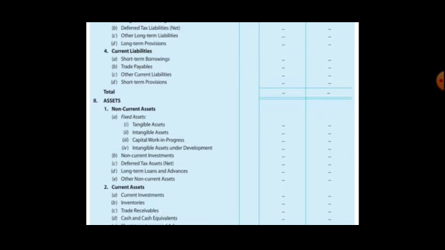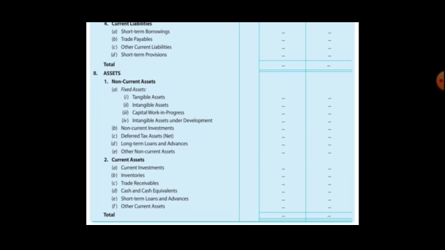And on the asset side, you can see non-current assets, that are fixed assets: tangible, intangible, capital work in progress, intangible assets under development, non-current investments, net tax assets, that is, if we have paid taxes in advance, and long-term loans and advances. This comes under assets, so these loans and advances we have already given, and they are receivable. Other non-current assets, then current assets: current investments, inventories, trade receivables, cash and cash equivalents, short-term loans and advances, and other current assets.